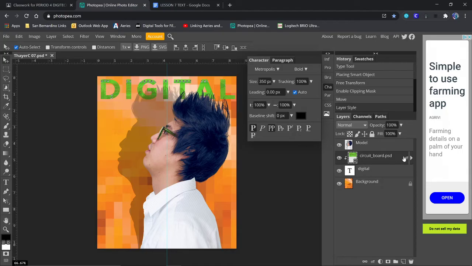Now here's why. We're on the circuit board layer. If you click this little arrow on the right, where it says effects, it shows us the effects that are on there. We just put our effects on the clipping mask. We want to actually put it on the thing that we're masking. So I'm going to click on effects and drag it onto the digital layer. And notice it added the effect inside the text on the digital layer.